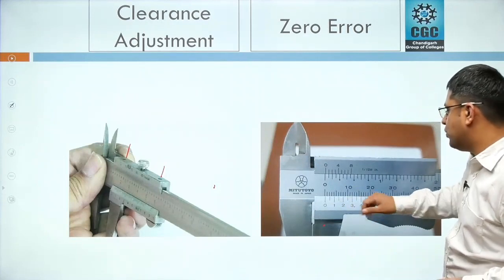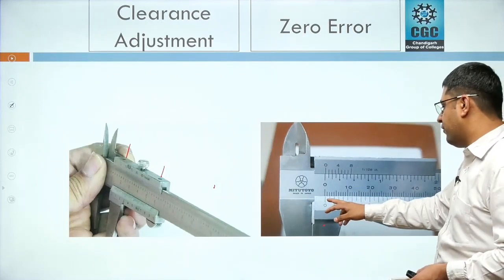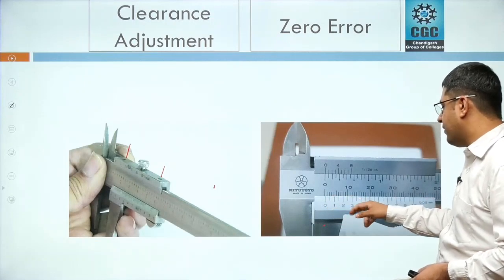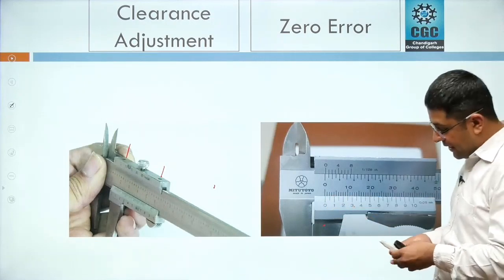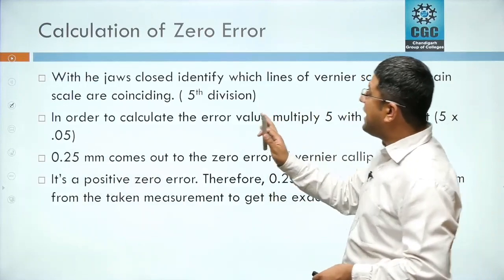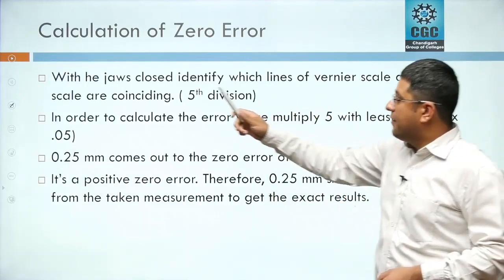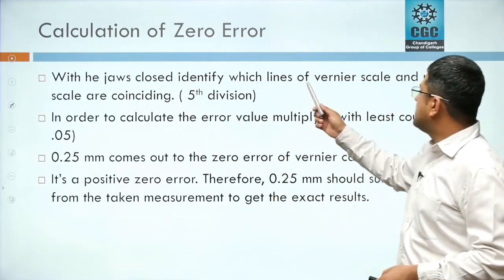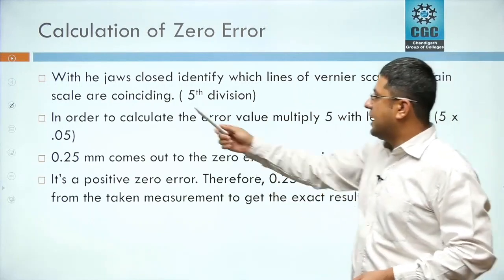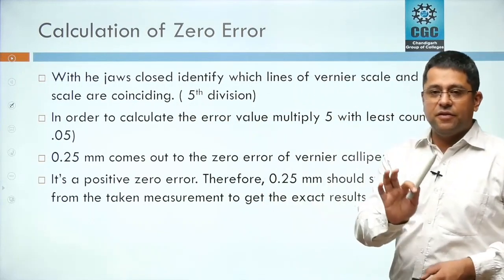So in order to find the zero error, with the jaws closed, identify which line of the vernier scale and the main scale are coinciding. In this case it's the fifth line.